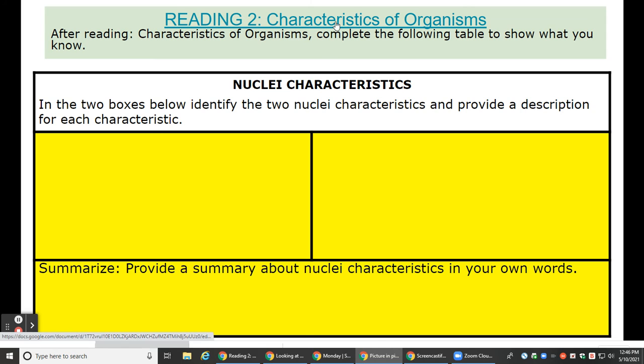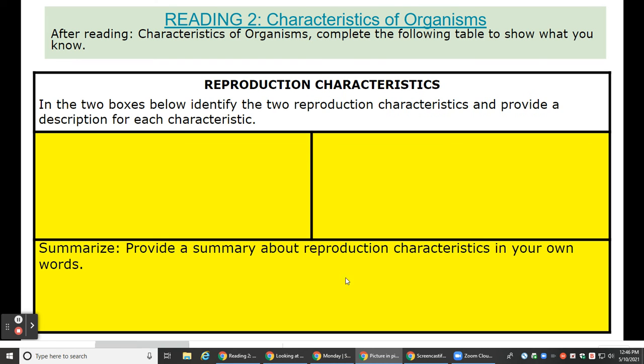So today you guys are just going to review a reading on characteristics of organisms. It's hyperlinked. You can open that up. And here you're going to talk about those nuclei characteristics being prokaryotic cell or eukaryotic cell, and you'll summarize what that means. And then here you'll discuss reproduction characteristics such as asexual reproduction involving only one parent and sexual reproduction involving two, and then summarize.